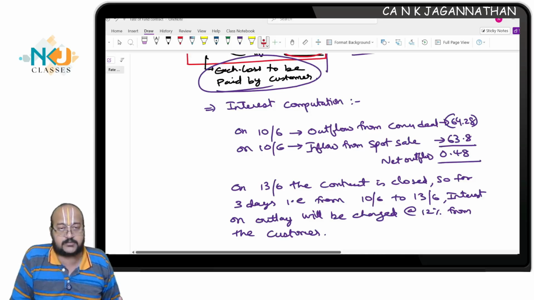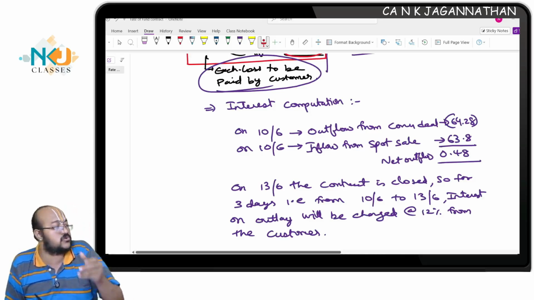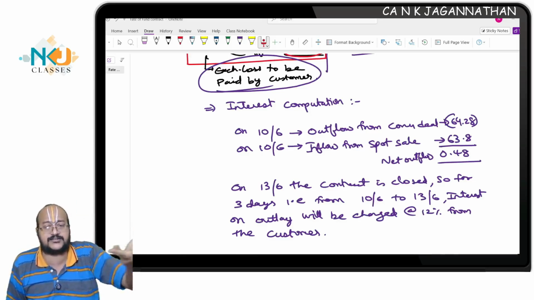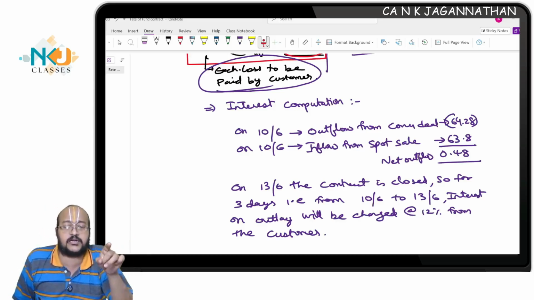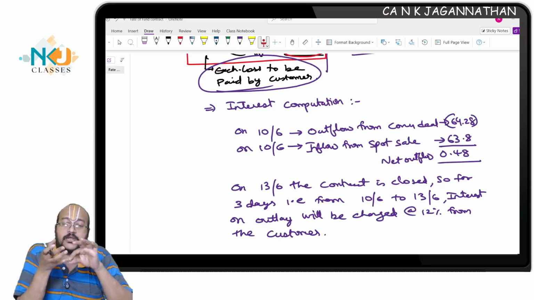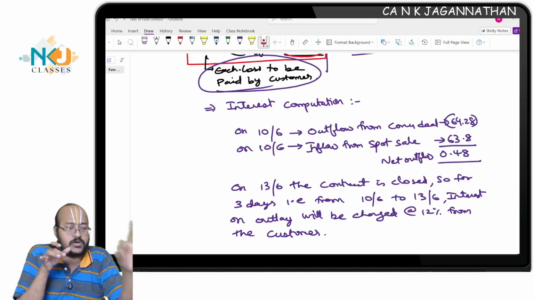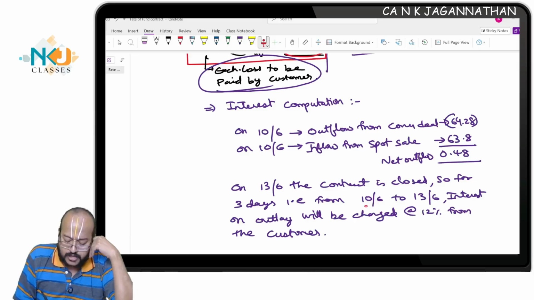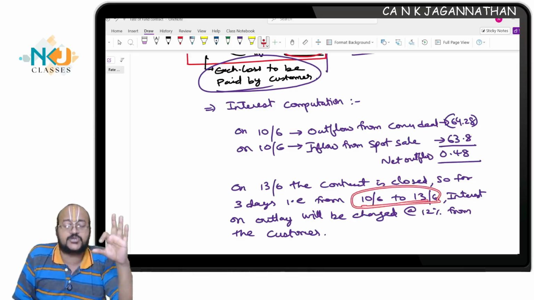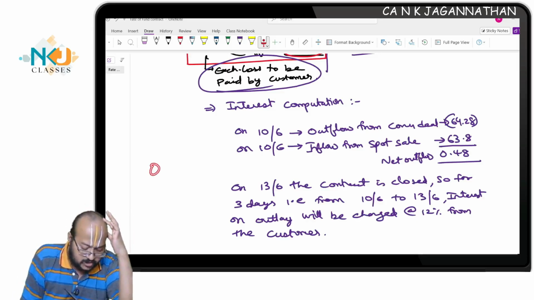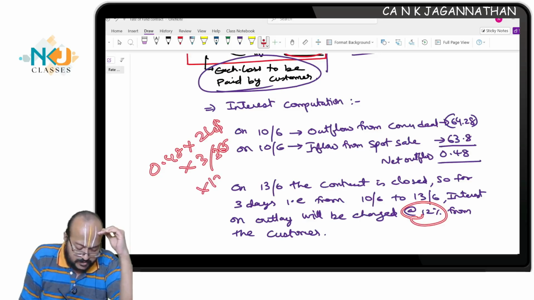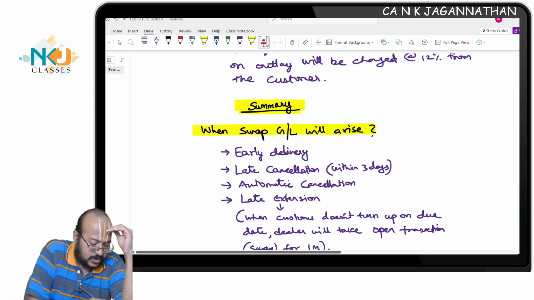And this is the interest for when a customer comes on 14th June. So after cancellation, interest will not be calculated. Once the contract itself is getting cancelled, what is the use of taking interest? Are you all understanding? So whether you come on 14th June or 15th June, that is irrelevant. The contract will be cancelled on 13th June. So from 10th June to 13th June, 3 days is there now. So 3 days interest I will charge from you. How much? 0.48 into $2 lakh into 3 by 365, at 12% I will get as the interest. Are you all understanding?